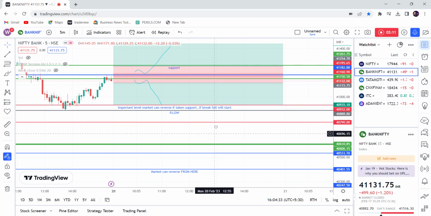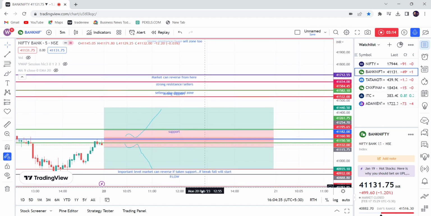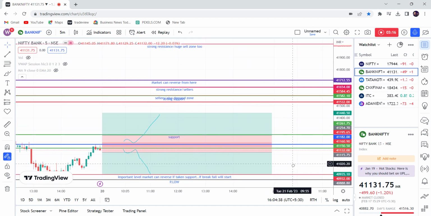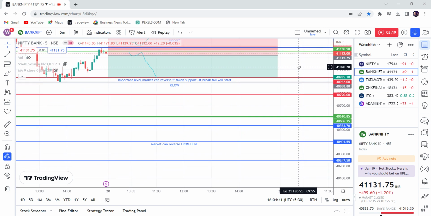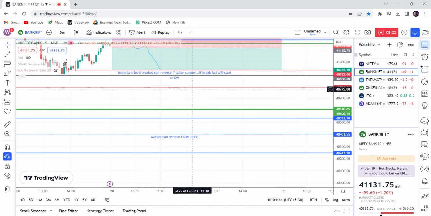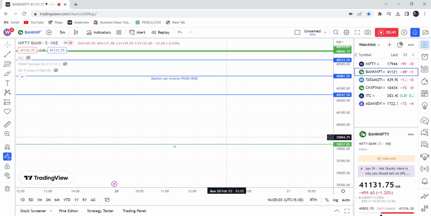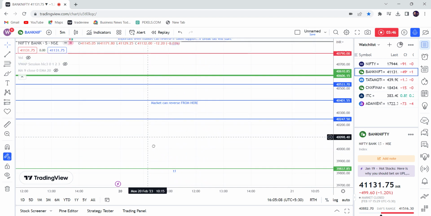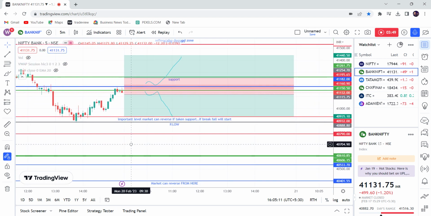So for next week, it will be bullish after breaking 41,700 for the overall week, and in the upcoming days it is bullish only after this breaks. For bearish, after breaking these green levels and this one, the market can reverse from here. So it needs to break 40,400, and then the 40,200 to 250 range, and only then will the bearish market go somewhere around 400 to 500 points. So please note this down. This is important for the upcoming days, especially next week.